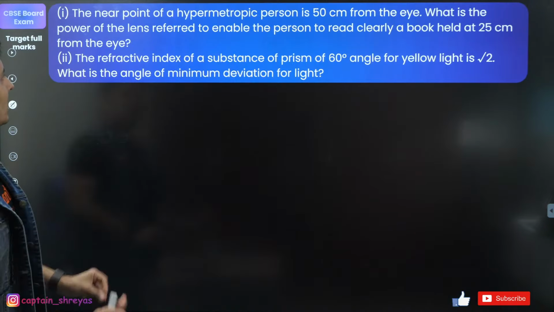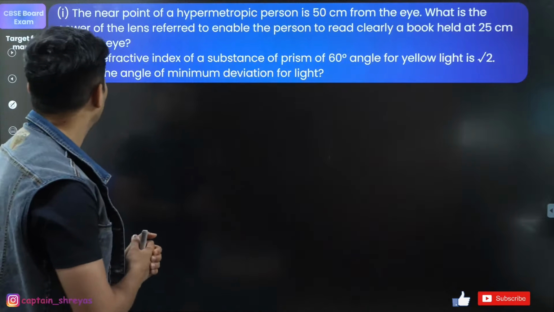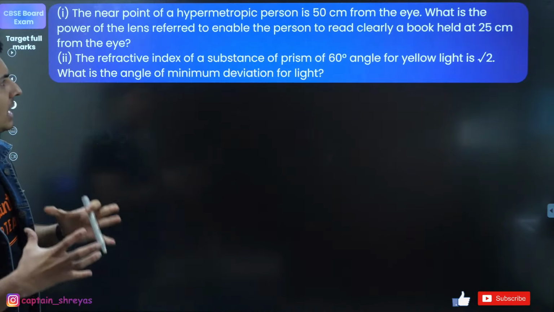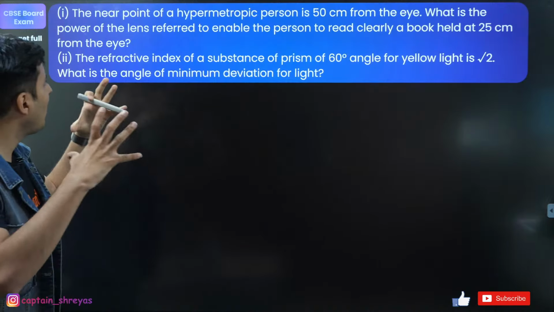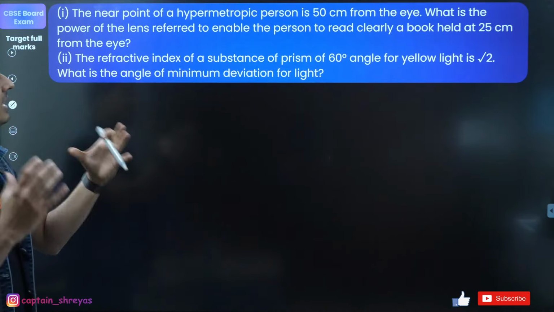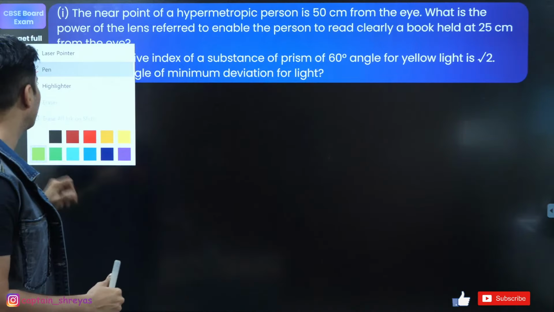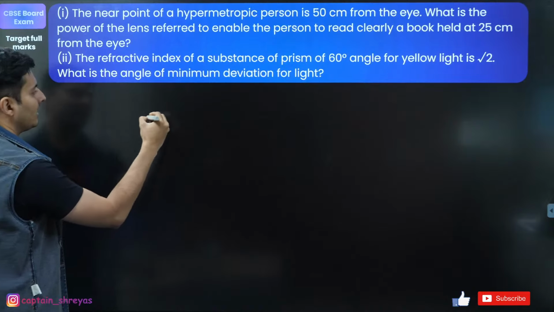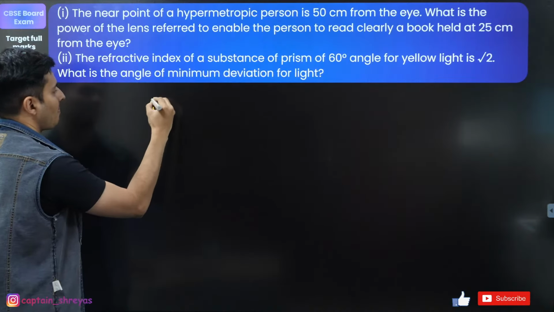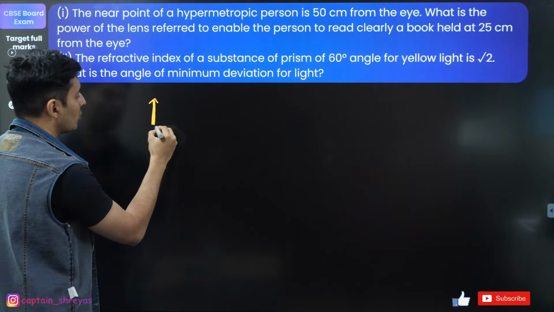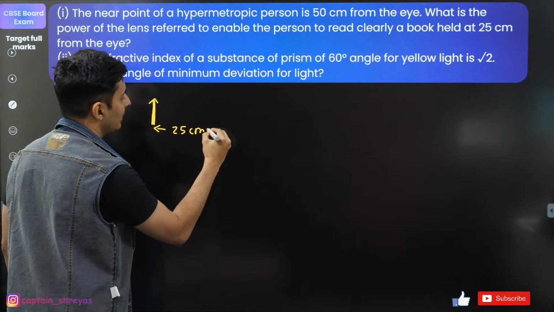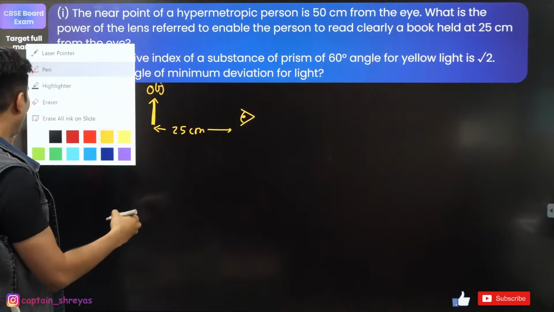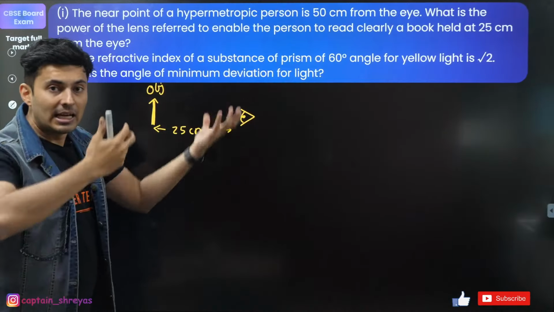Next question. Last few questions coming up, guys. The near point of a defective eye, a hypermetropic eye person, is 50 centimeters. What should be the power of the lens so that the person can read things clearly when it is held at 25 centimeters from the eye? So just imagine that there is an object kept over here, which is supposed to be at 25 centimeters from your eye. And you want to use a lens so that you can see it clearly.